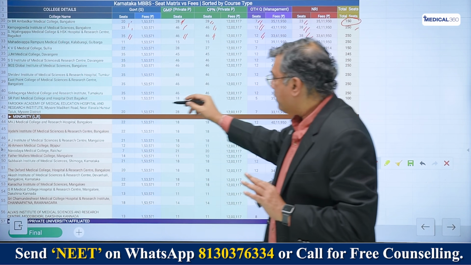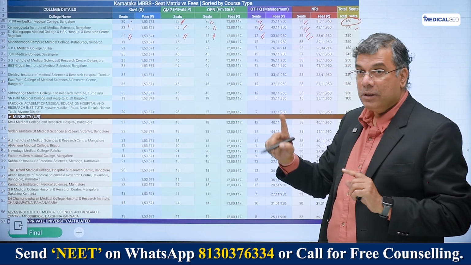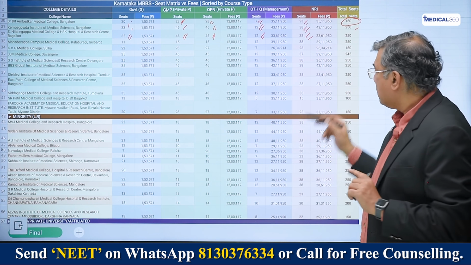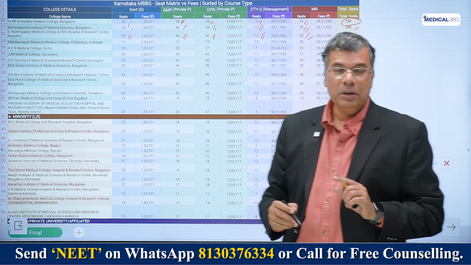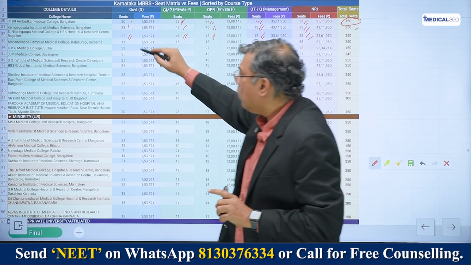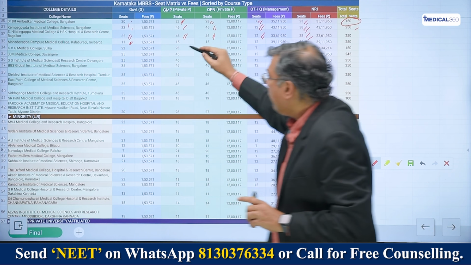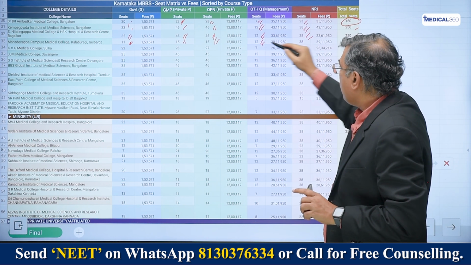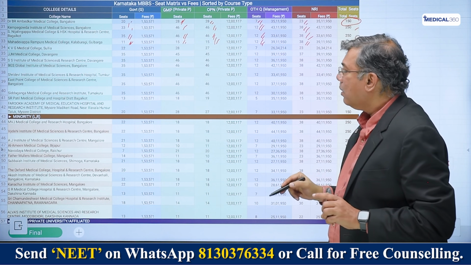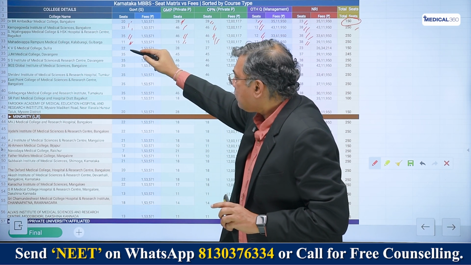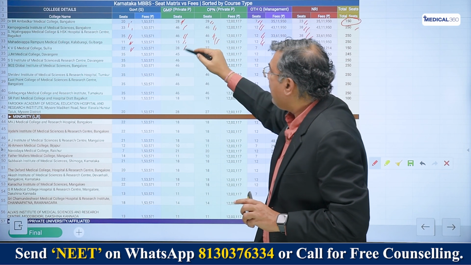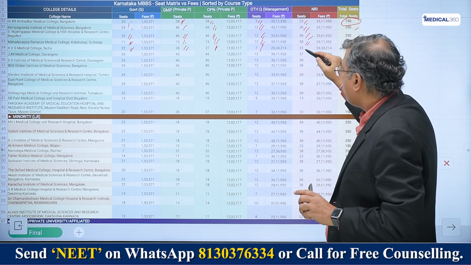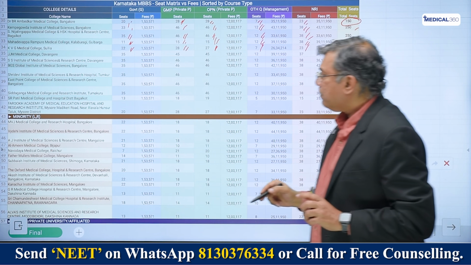And the fee is 1.53 lakh to 12 lakh rupees for the state private quota. And then you have the management quota, which is about 20% of the seats, where the fee is about 35 lakh rupees and more. So let's just run through the whole thing. Mahadapa is 11 for government, 15 for private, state within Karnataka, 15 outside Karnataka, 12 management quota and 38 for NRI quota. KVG Medical College Sulia, 22 for government quota, 28 for private, 27 for outside the state, 7 for management quota and 23 for NRI quota.